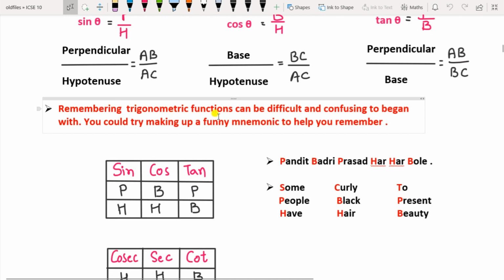Remembering these trigonometric functions can be difficult and confusing to begin with. You can try making up some funny mnemonic to help you remember sine, cos and tan. So how to remember this? If you go horizontally, this one is PBP HHB. So I have made a sentence here like Pandit Badri Prasad har bole. Take the first letter of each of the words and you will get PBP HHB for sine, cos and tan. Now if you go vertically, it will be: some people have curly black hair to present beauty. Any way you can remember, remembering the function and its ratio is important.